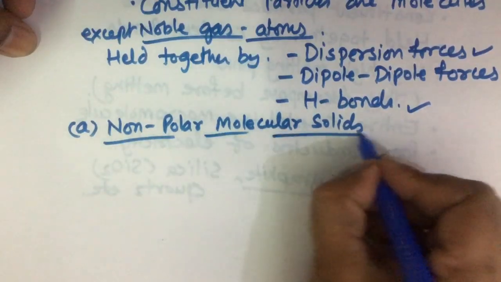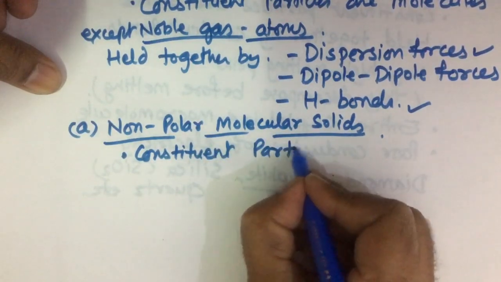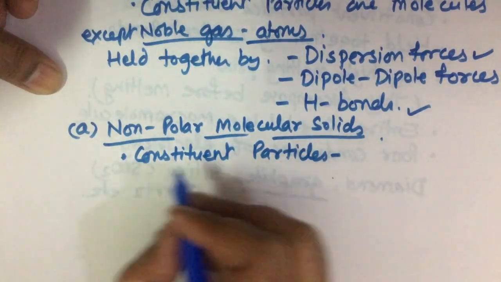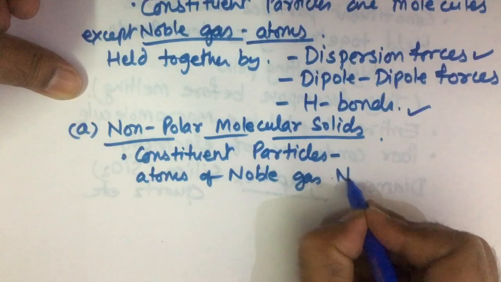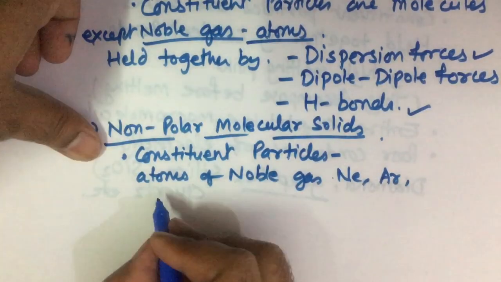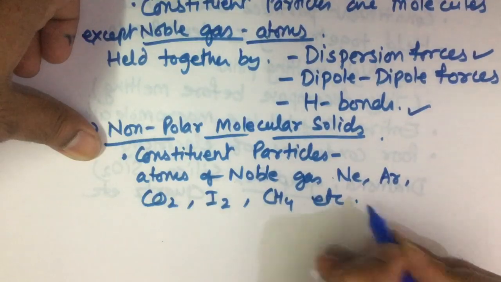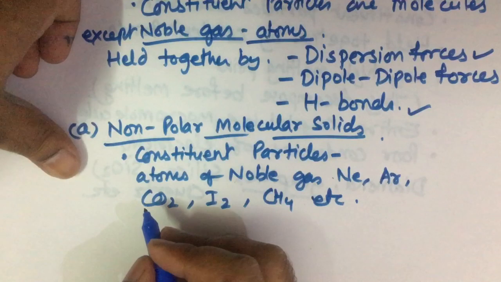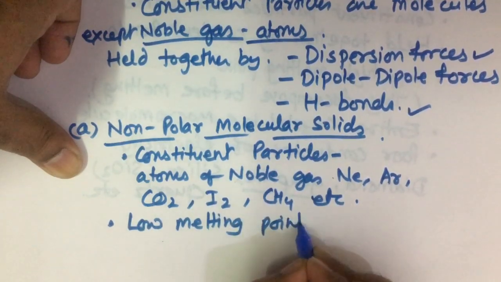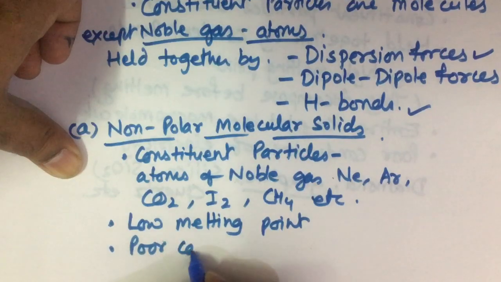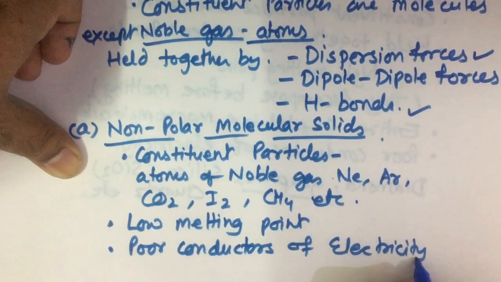In non-polar molecular solids, the constituent particles are atoms of noble gases like neon, argon, or non-polar molecules like CO2, I2, CH4, etc. They have low melting point and are poor conductors of electricity.